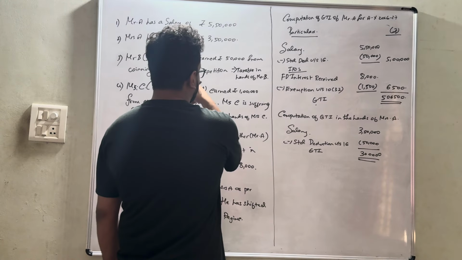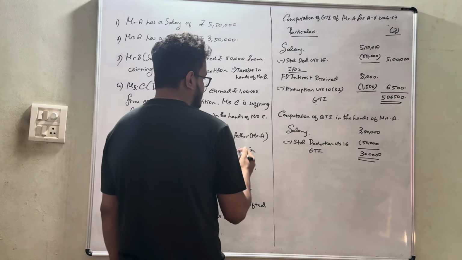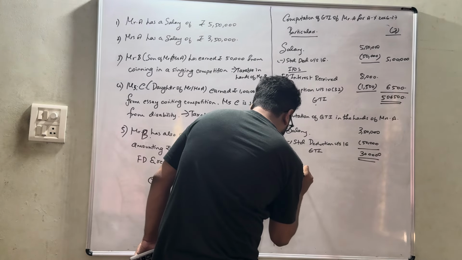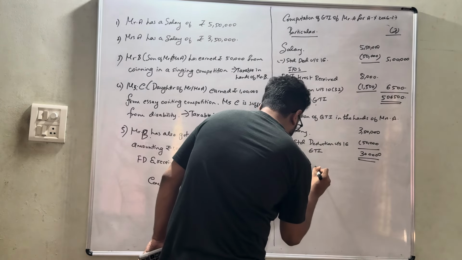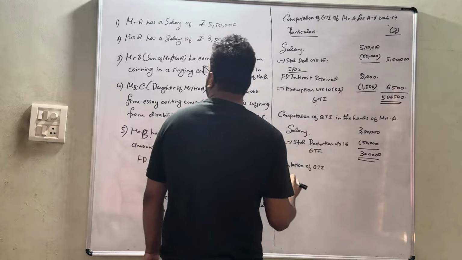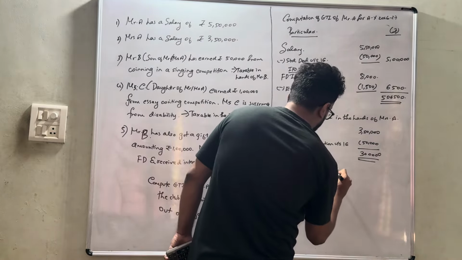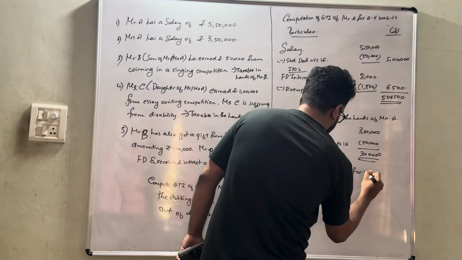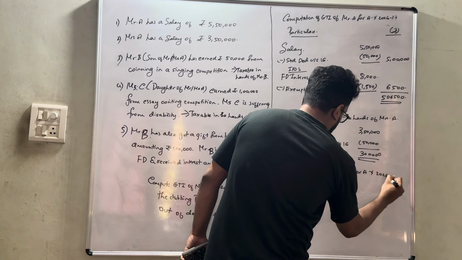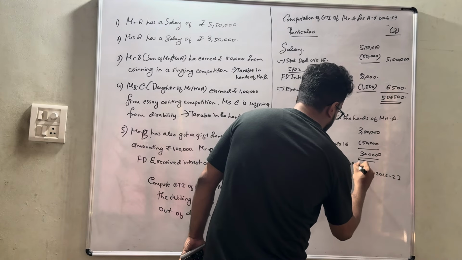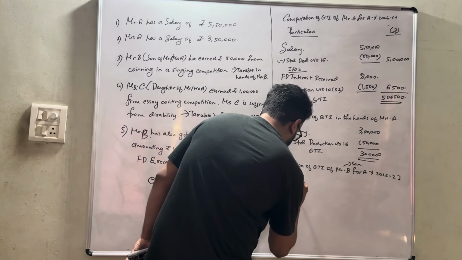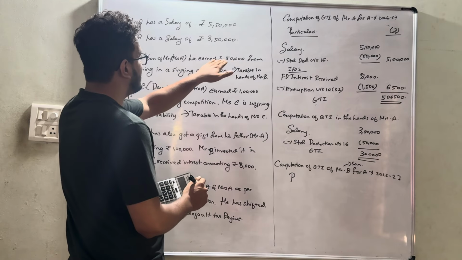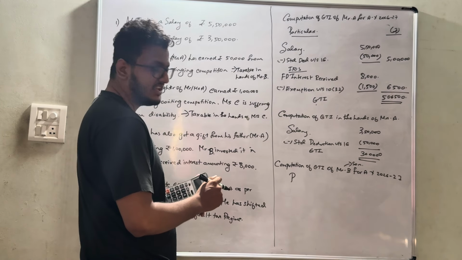Okay, next, obviously we are left with Mr. B and Miss C. Okay, computation of gross total income of Mr. B. Who is Mr. B? He is basically the son. Mr. B has earned rupees 50,000 from winning the singing competition.